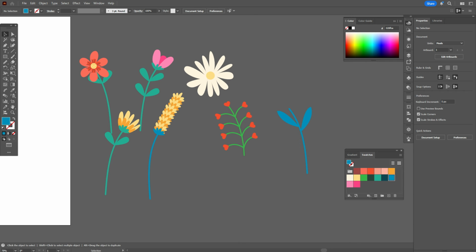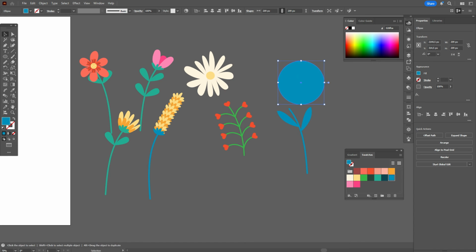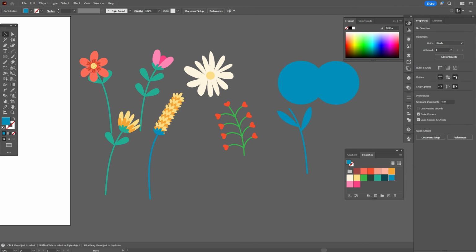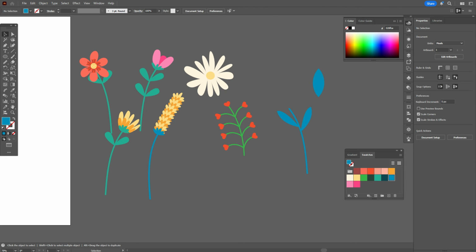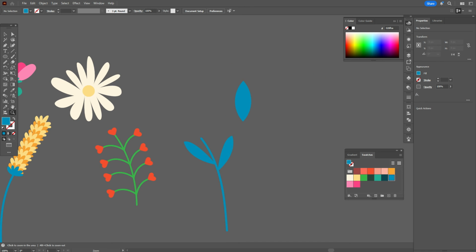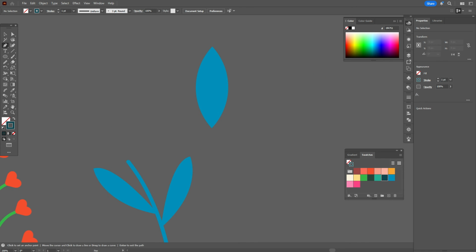Okay, and now let's select ellipse tool, create one more ellipse with copy and paste it, 2 ellipses, select both ellipses, pathfinder intersect. Okay, and now let's add some texture.